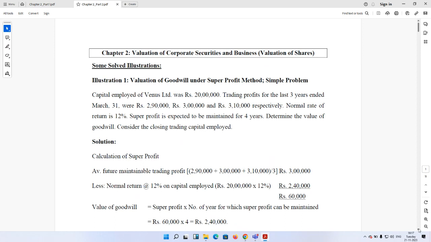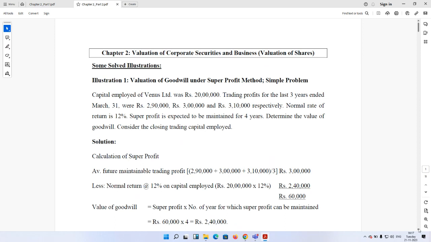So simply we are assuming that the trading profits given over the 3 years are the maintainable trading profit. So get the average of the same. Now, what kind of average can we take? We can take a simple average. We can take a weighted average also. But what I recommend is that only when the weighted average profit is required to be calculated, and this is mentioned that way, then use the weighted average, otherwise not. Here there is no such mention, so we are taking the simple average.